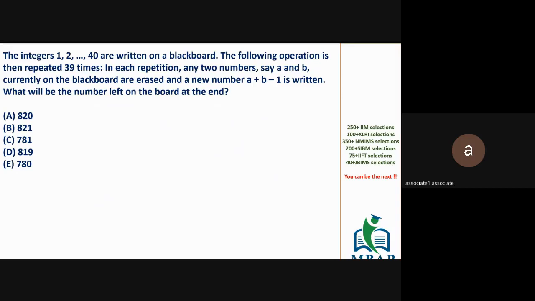So come on, people who are live, take a lead in solving this question. Prathamesh got the answer as 781.